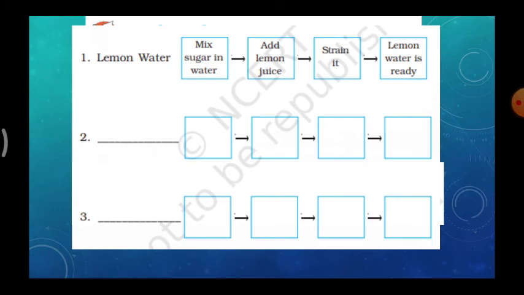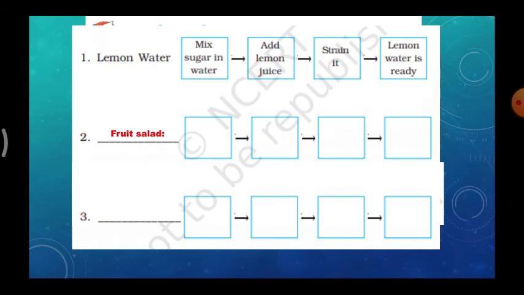So see this table. Lemon water. For making lemon water, we can do it without cooking. Mix sugar in water, add lemon juice, strain it. Lemon water is ready. That is called lemon juice also.